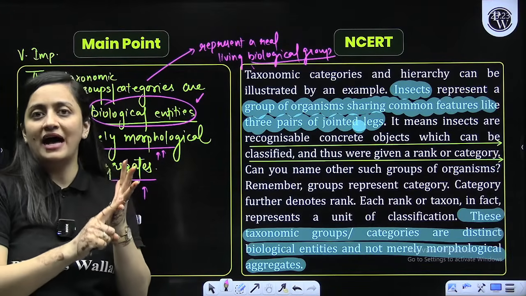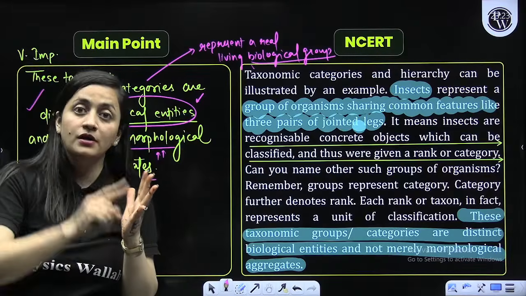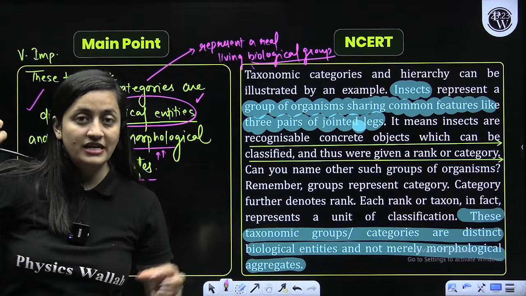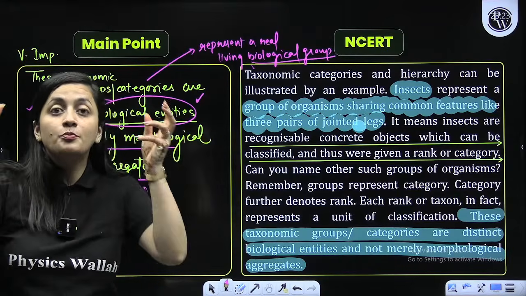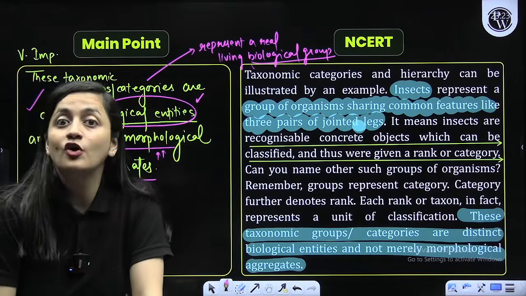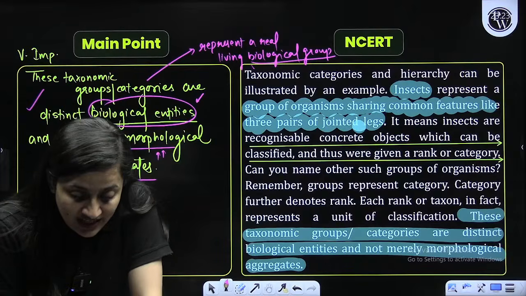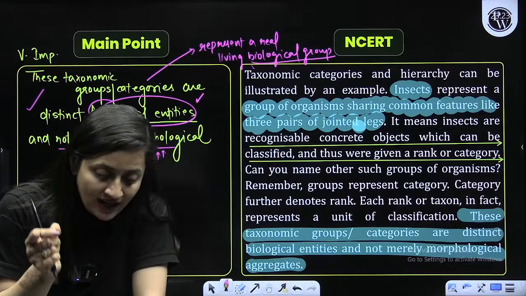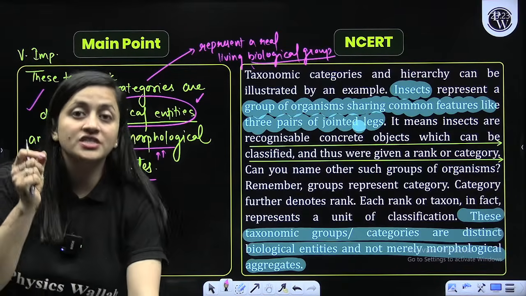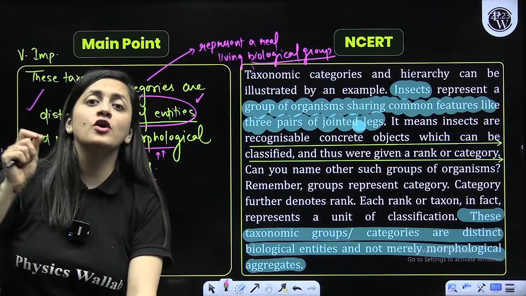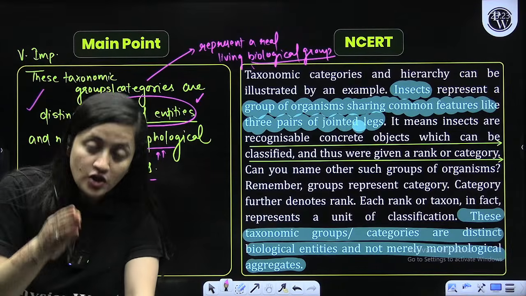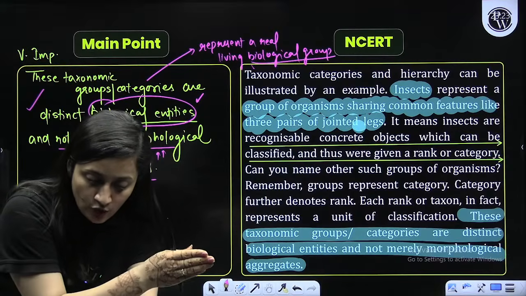Butterfly is an insect, bird is class Aves, and bat is Mammalia. They all can fly, but we are not putting them in one group. No doubt they have this common feature, but in their overall biological characteristics and evolutionary relationship, they are different. Insecta is another taxonomic group.